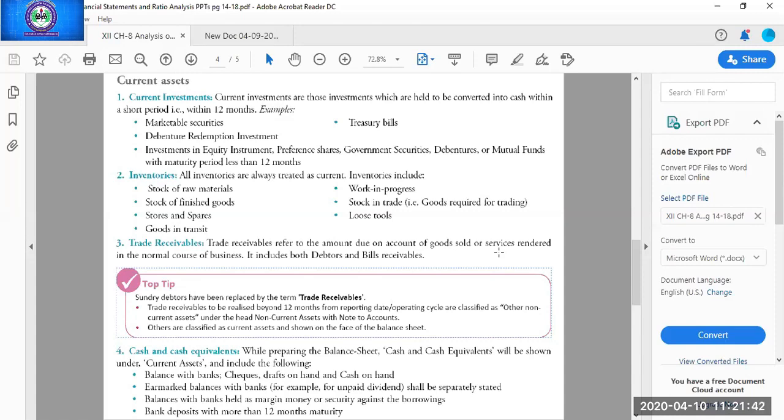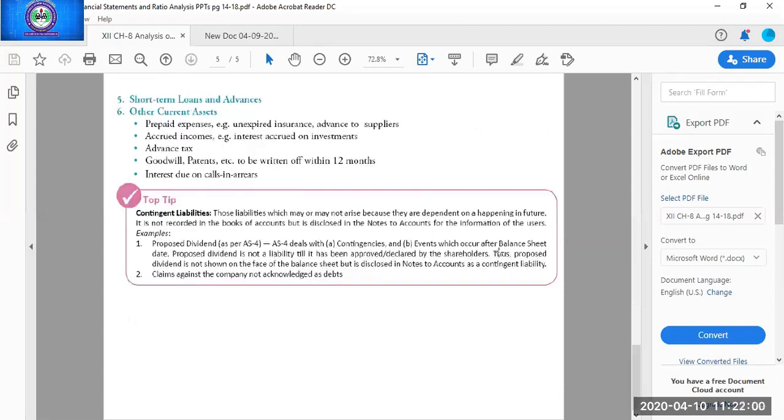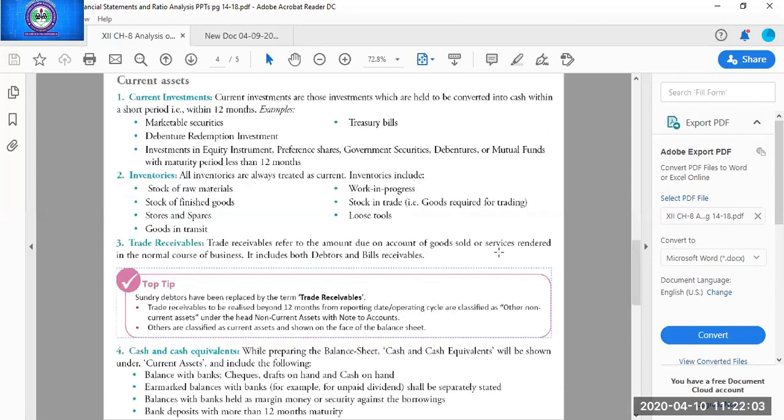Like T-bills, treasury bills. If the businessman has treasury bills, they can be converted into cash. Many other things, commercial paper and commercial bills, can be converted into cash. So these are the examples. Current assets: cash, balance with banks, checks, drafts on hand, and cash in hand. All these are part of cash and cash equivalent. Whatever amount we have deposited in our current account with the bank is an example of cash and cash equivalents.